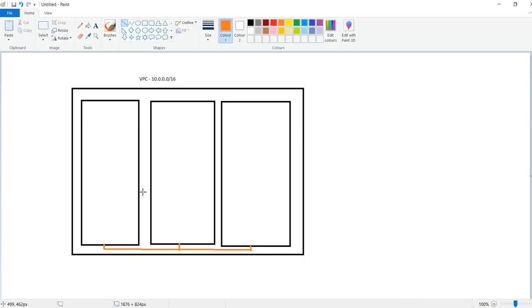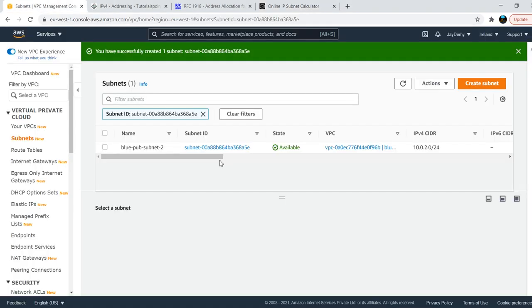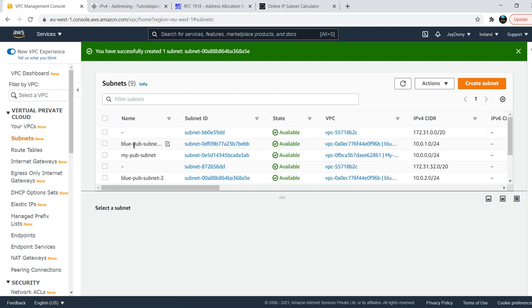Okay, so now what we have done: we have created our VPC, and we are extending that VPC into subnets, I mean availability zones. Now we have extended this to 2 availability zones, right? We have created 2 subnets here, blue public subnet 1 and blue public subnet 2.